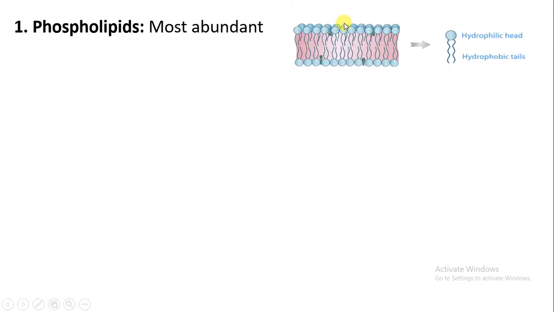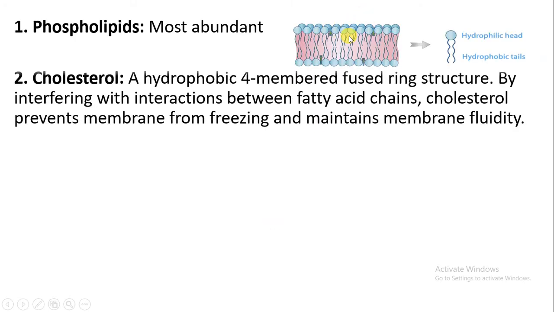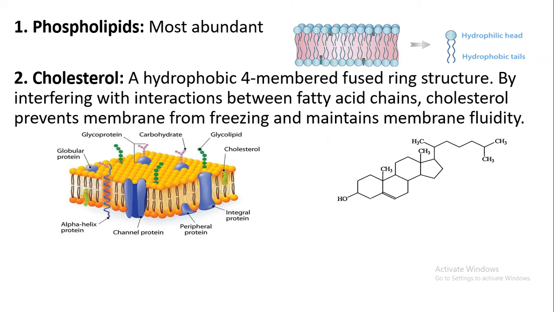First we'll talk about the phospholipid. It is the most abundant. Next is the cholesterol. When we see the structure of cholesterol, it consists of a four-membered fused ring structure, and it interferes between the fatty acid chains. Cholesterol prevents the membrane from freezing and maintains the membrane fluidity.